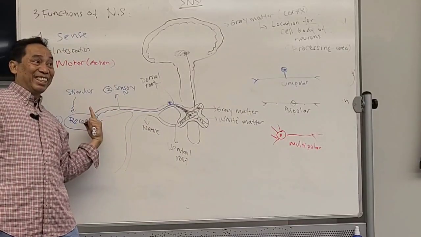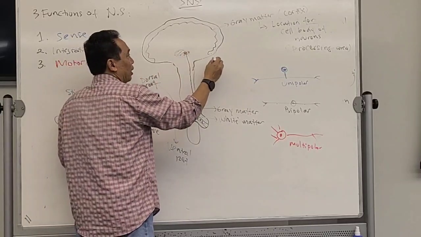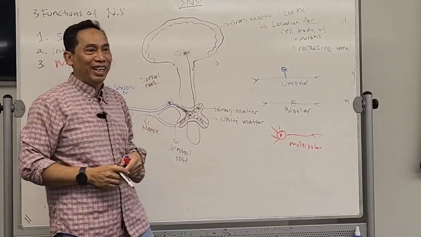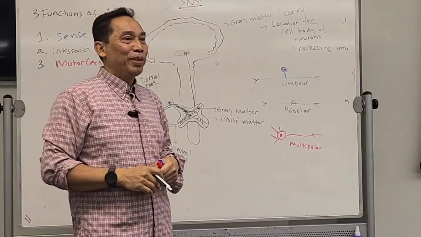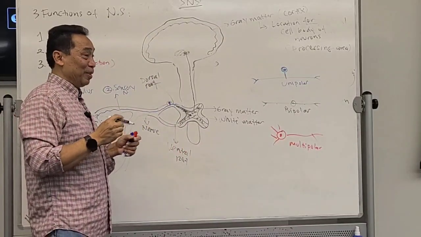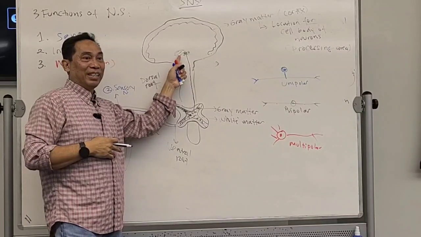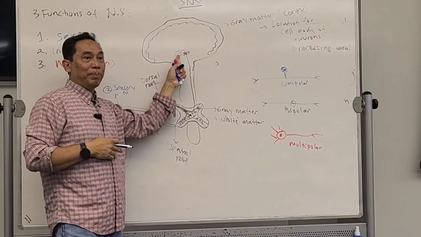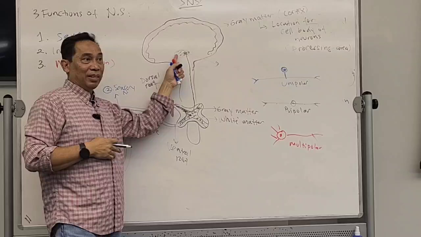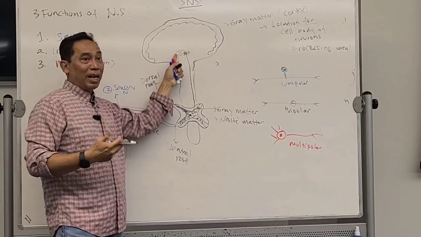You follow this? Okay? What do you call the part of the diencephalon that's sorting sensation information? What is this one? Remember, diencephalon has 3 parts. Epithalamus, thalamus, and hypothalamus.